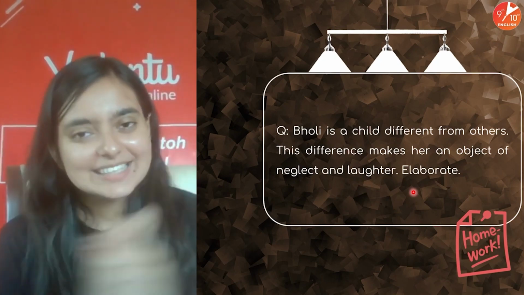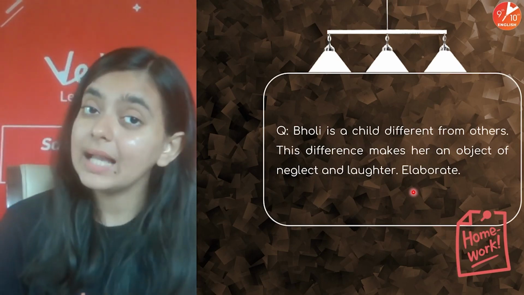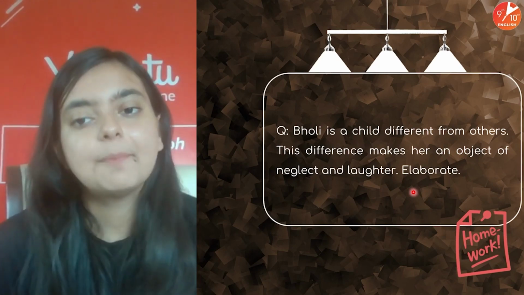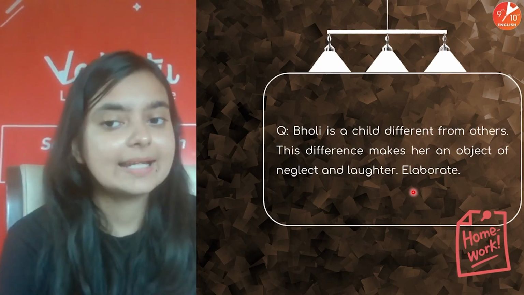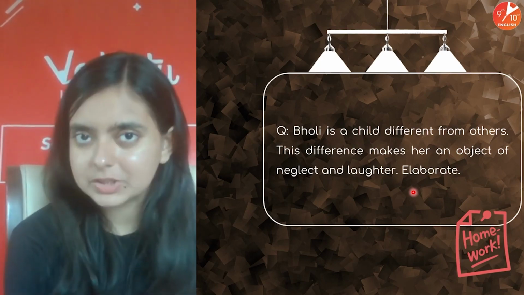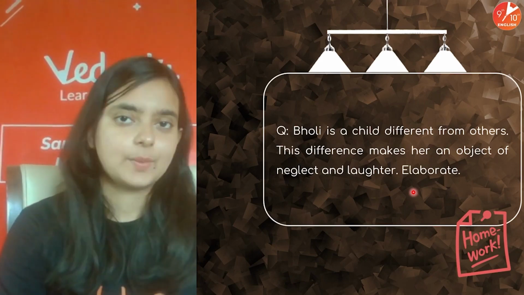Right, guys? So this is the question that you need to answer in your homework in the comment section. Bholi is a child different from others. This difference makes her an object of neglect and laughter. Elaborate. Very simple question. I know all of you will be able to answer this question.